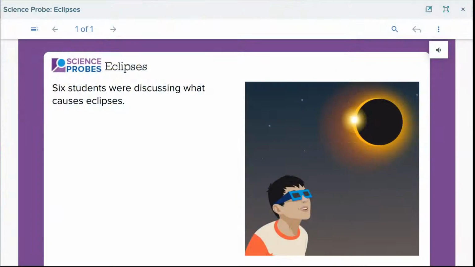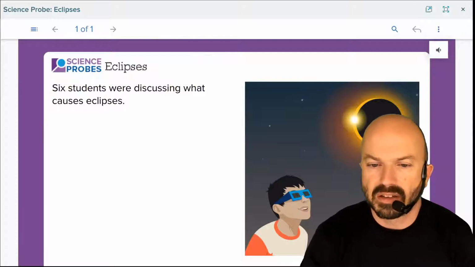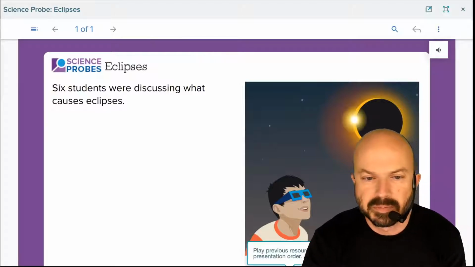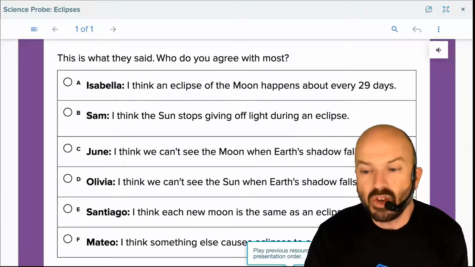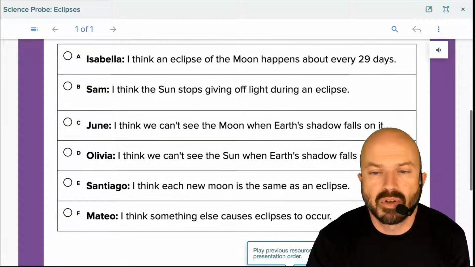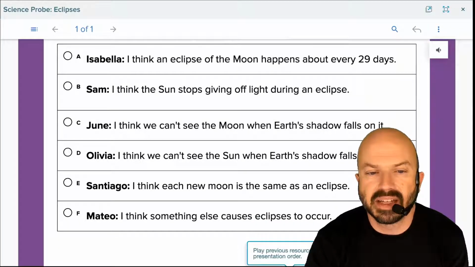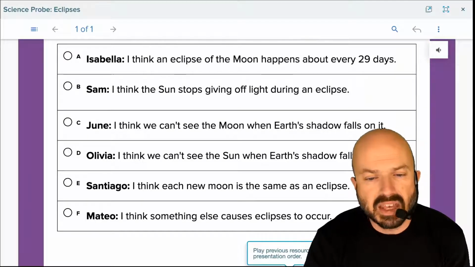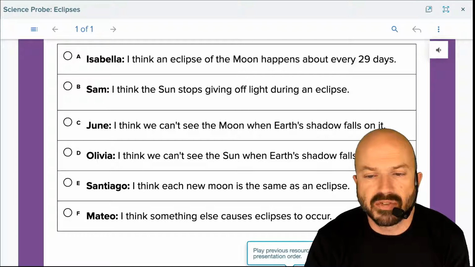Make sure you're following along. So 6 students were discussing what causes eclipses. This is what they said. Who do you agree with most? Isabella said, I think an eclipse of the moon happens about every 29 days. Sam says, I think the sun stops giving off light during an eclipse. June says, I think we can't see the moon when the Earth's shadow falls on it.